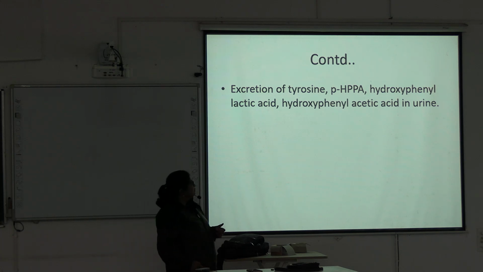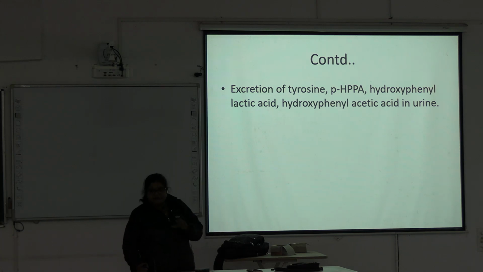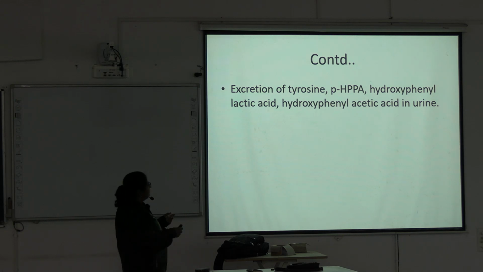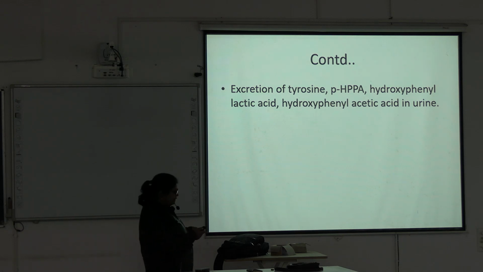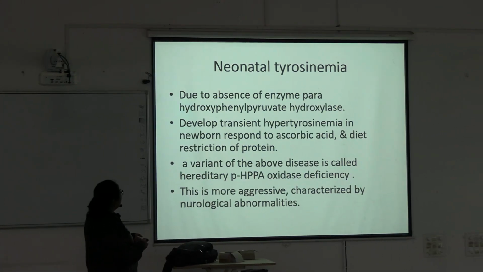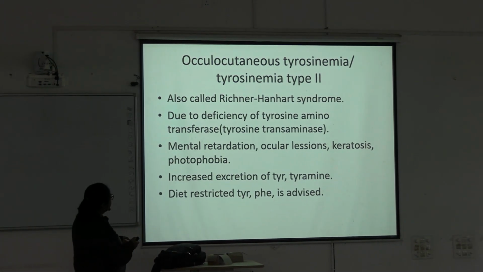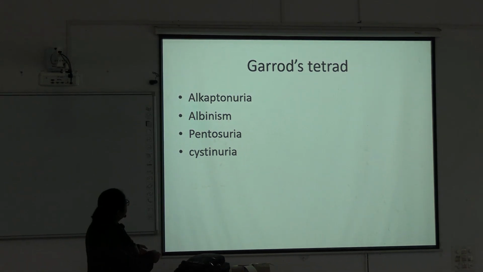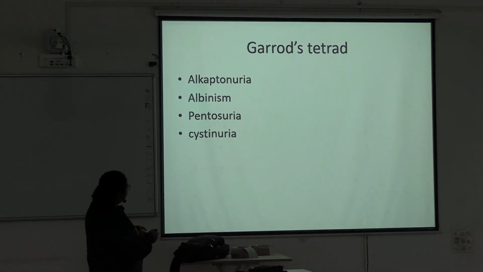Others are deficiency of pyridoxal, NADPH, or ascorbic acid, which produce which type of defect in tyrosine and phenylalanine metabolism. These are a few clinical things. The most important thing is phenylketonuria. It can be given in the MCQ portion.